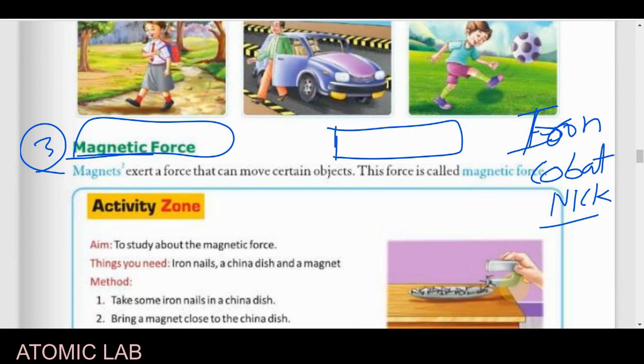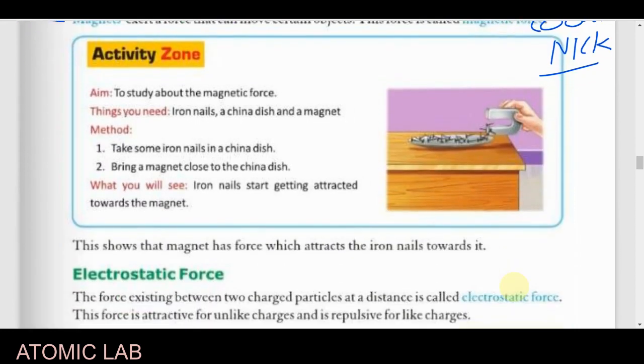Okay, so the magnet will also exert a force. Definitely, it is known as the magnetic force. So here an activity is given. The nail, definitely the nail is made of iron and it can be easily attracted by the magnet. So I hope you get the meaning of it.